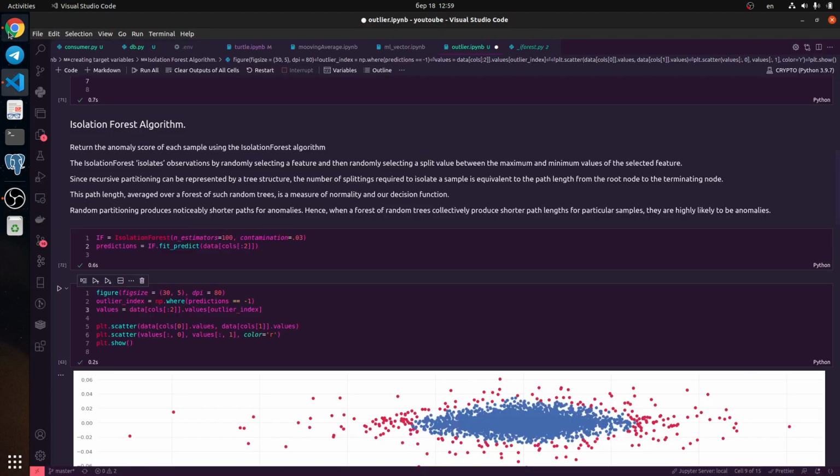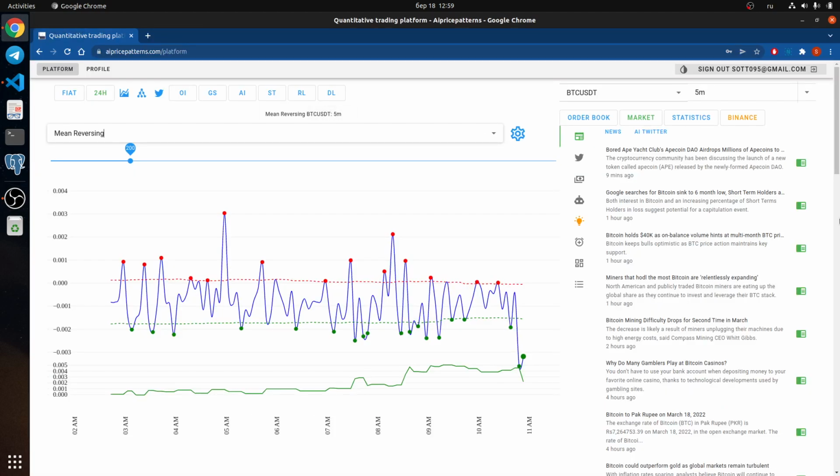Hello guys, let's talk about machine learning today. Using machine learning we could improve our trading and find some abnormal situations. I explained that when we have some abnormal situation in the market, it means opportunity for us, and we could find this point using machine learning.